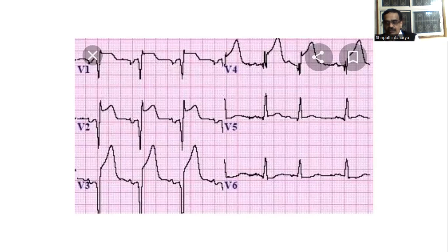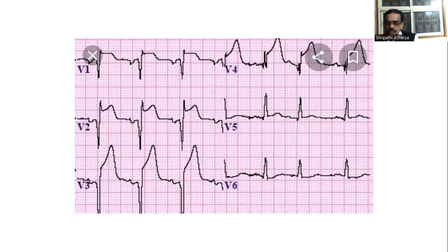When myocardial infarction is seen in the anterior wall, the leads facing the anterior wall show direct changes in the waves, and leads opposite to the infarcted site show reciprocal changes.